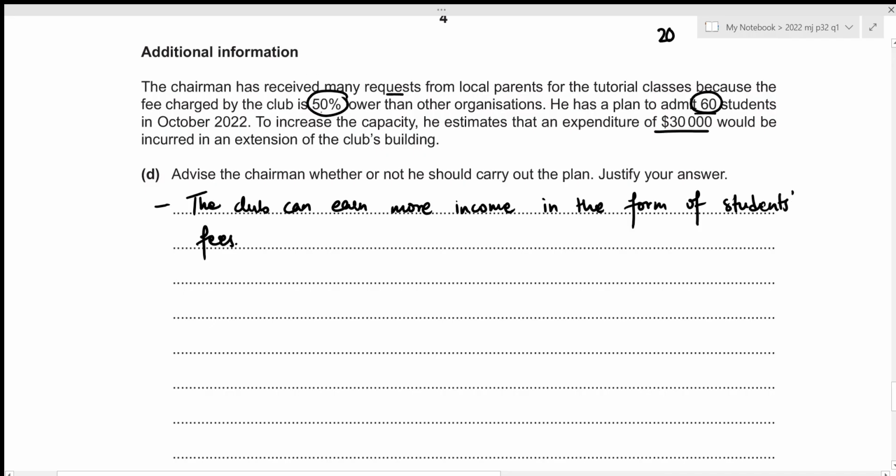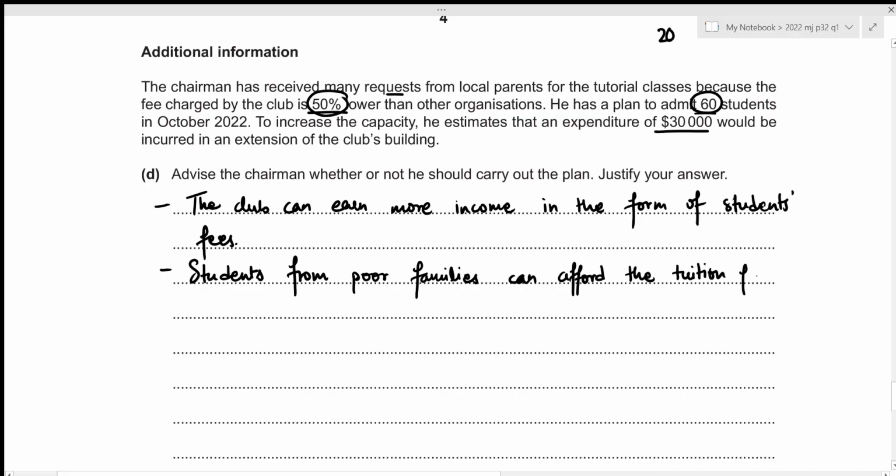Secondly, the club is providing this tuition at a lower rate, which just means that students from poor families can be able to afford the tuition fee. Let's write it down. Students from poor families can afford the tuition fee.